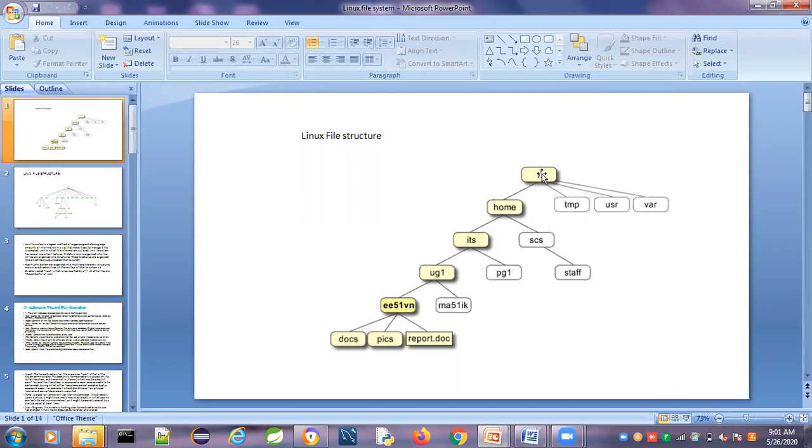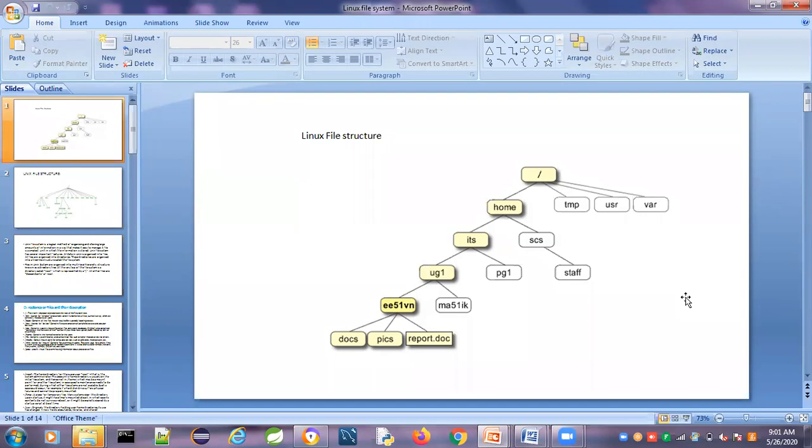Everything starts from the root only. Suppose you are working under the docs file and next you want to work under the staff file. You can't directly move from docs to the staff file. You have to go back, come to the SES directory, and then go to the staff directory. So you traverse the Linux path from where you currently are to where you want to go. That is very important.